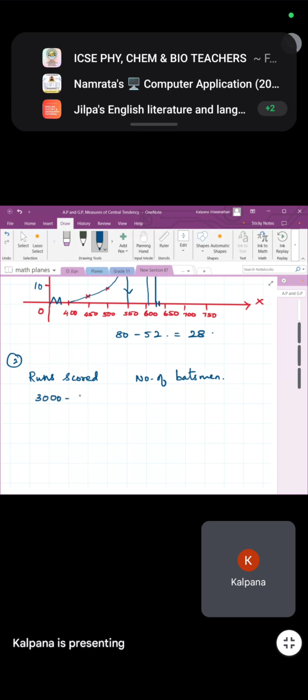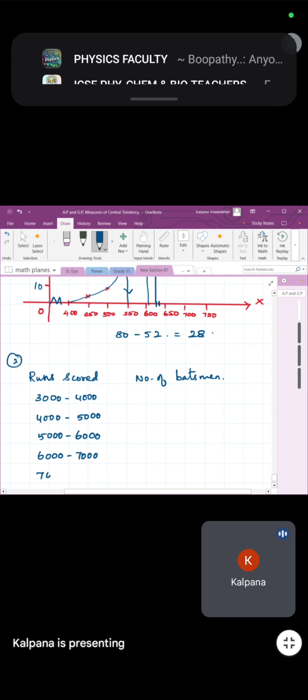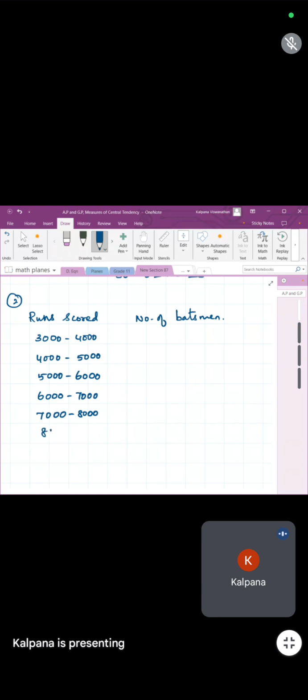The classes are 3,000 to 4,000, 4,000 to 5,000, 5,000 to 6,000, 6,000 to 7,000, 7,000 to 8,000, 8,000 to 9,000, 9,000 to 10,000.